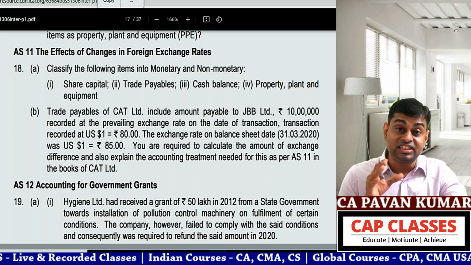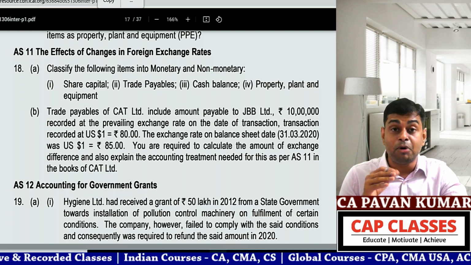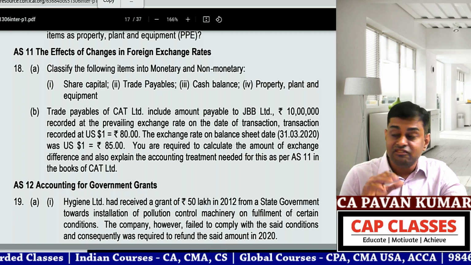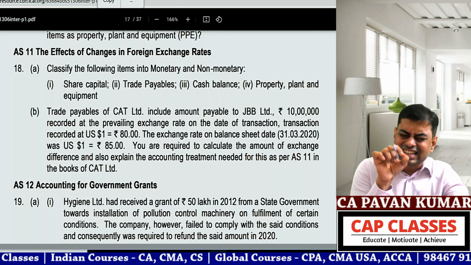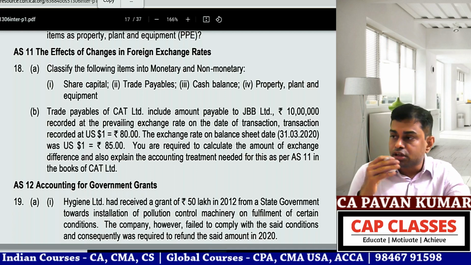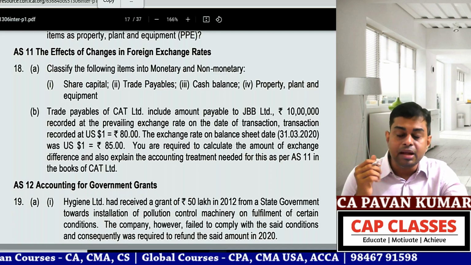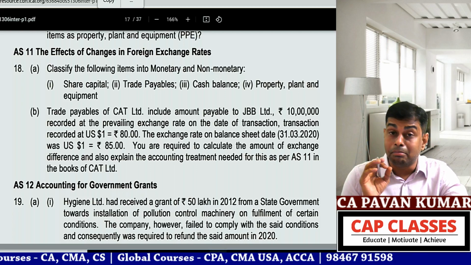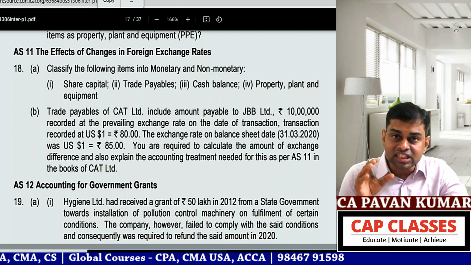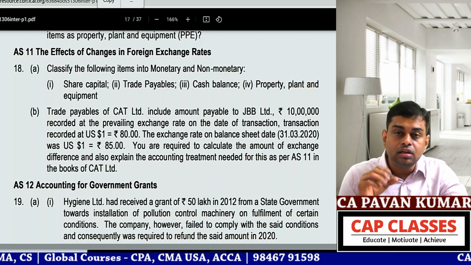Now, you tell me, fixed assets, non-current assets, are they monetary or non-monetary? Say, for example, I have a building. When I sell the building, do I know exactly how much I receive? No, that depends on that day's condition. Condition of the asset, market condition, bargaining power. But if I sell goods to a debtor, do I know how much I will collect from him after 1 month? The answer is yes.